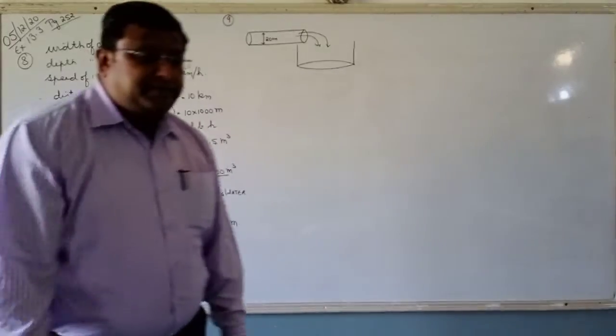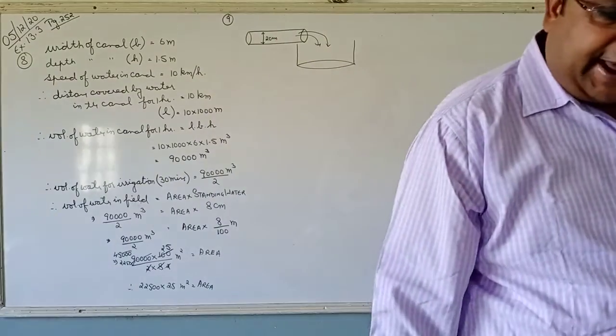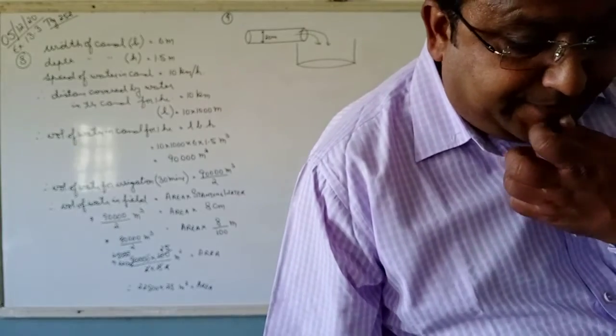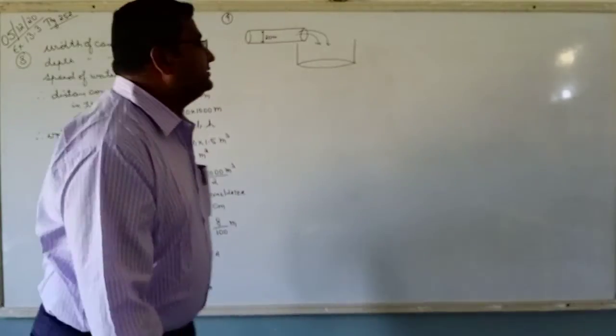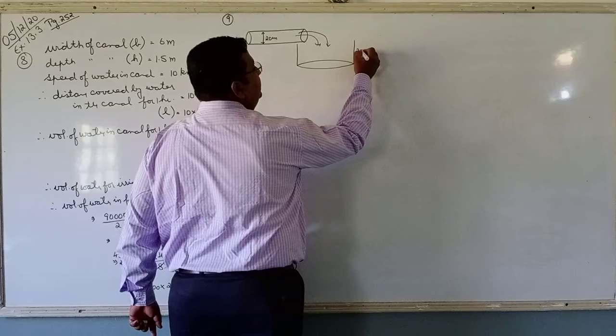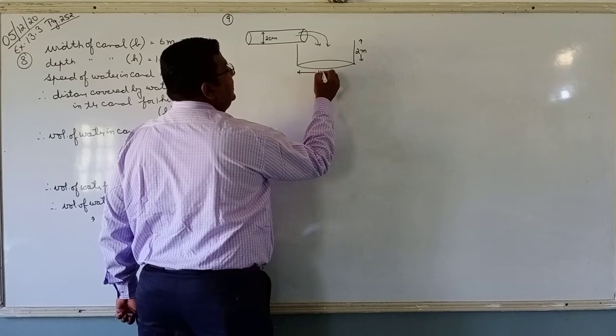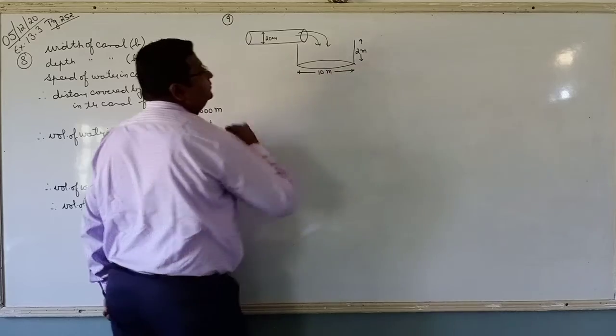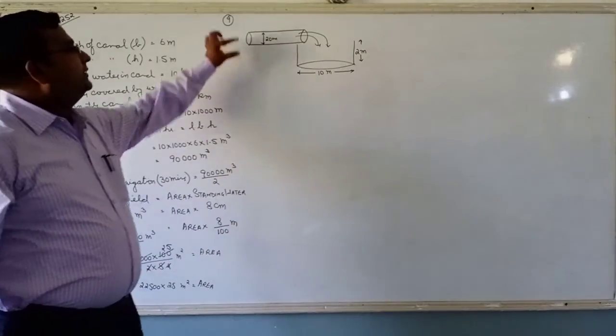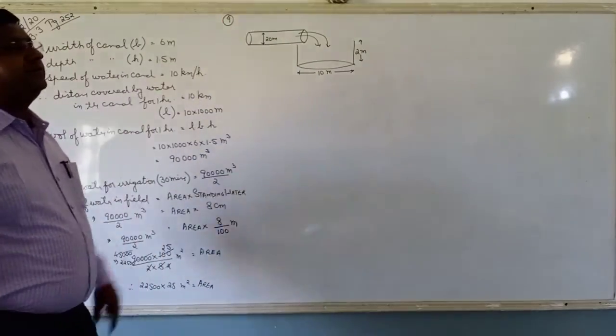And the diameter and the height of this tank is given to us. The diameter is 10 meters and 2 meters deep. This is 2 meters, the depth, and the diameter is 10 meters. Correct or not? And the diameter of this pipe is given to us.